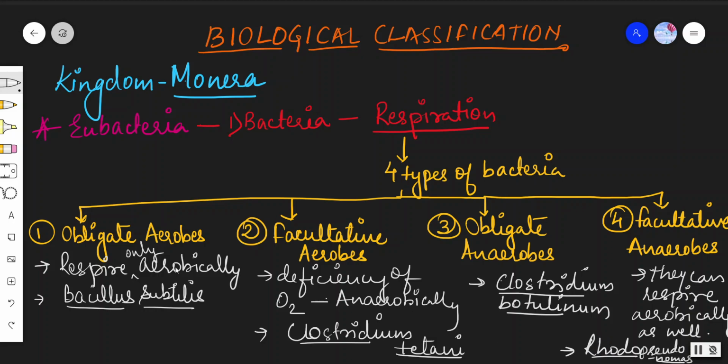So this is about respiration in bacteria, and according to that there are four types of bacteria: obligate aerobes, facultative aerobes, obligate anaerobes, and facultative anaerobes. Obligate aerobes have to respire aerobically. Facultative aerobes can respire anaerobically as well. Obligate anaerobes have to respire anaerobically only. Facultative anaerobes can respire aerobically if free oxygen is present in the environment, otherwise they respire anaerobically only. I hope this much is clear.